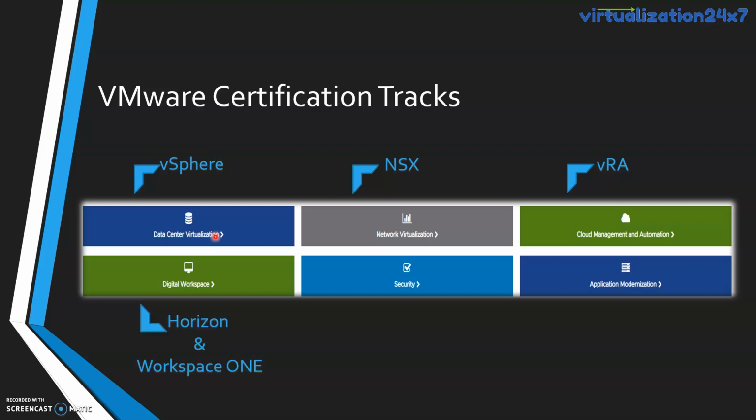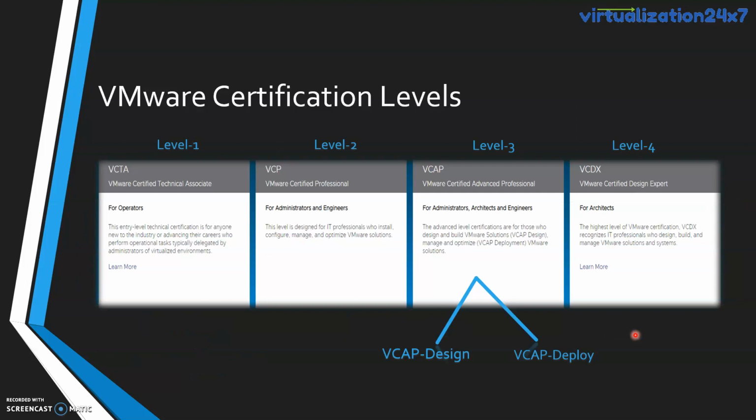VRA. And we have a track on the digital workspace, and this is based on 2 products, Horizon and Workspace ONE. And we have a track based on security, which is based on the Carbon Black product. And we have a track for the developers, which has app modernization as a track name, and it is based on the Spring product. So these are the total 6 tracks we have, and in these tracks we have different levels as well.